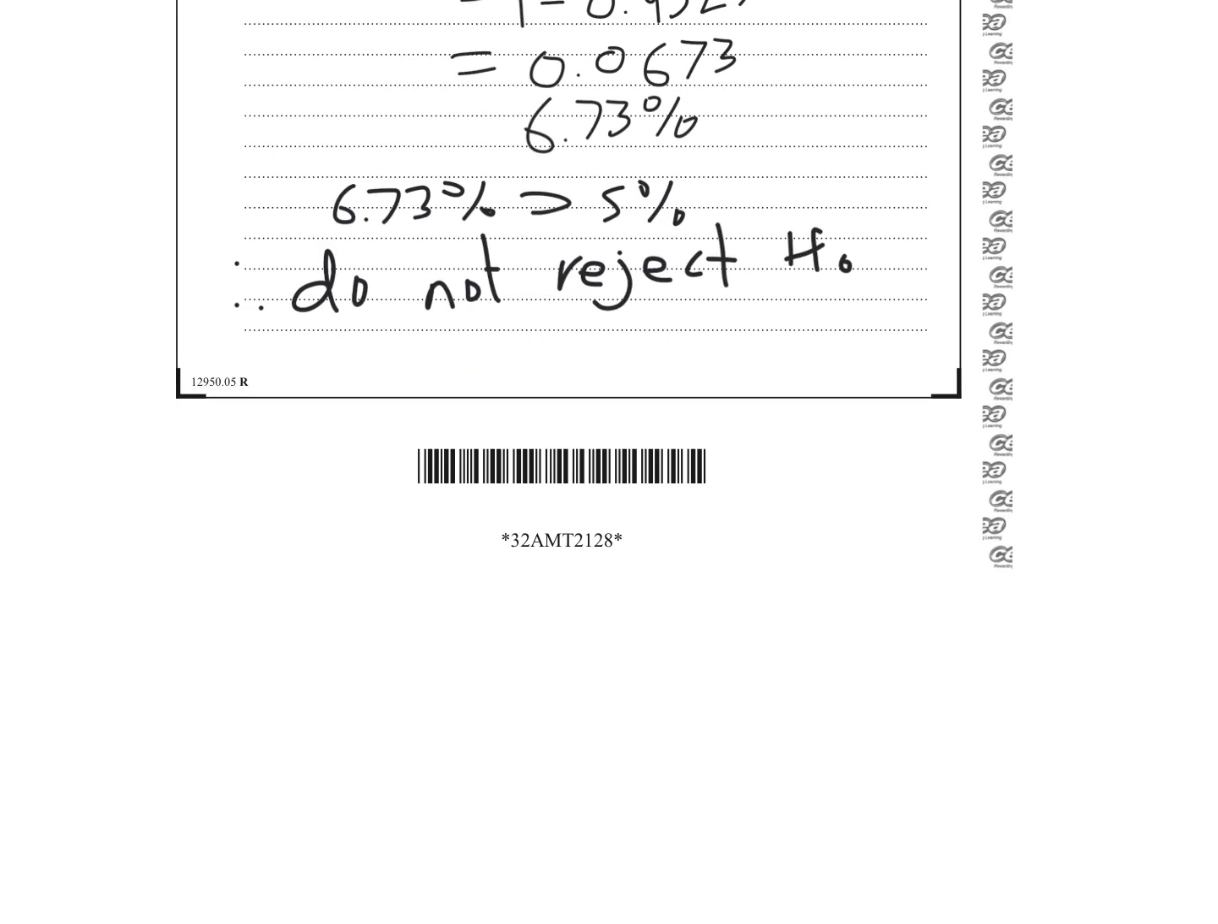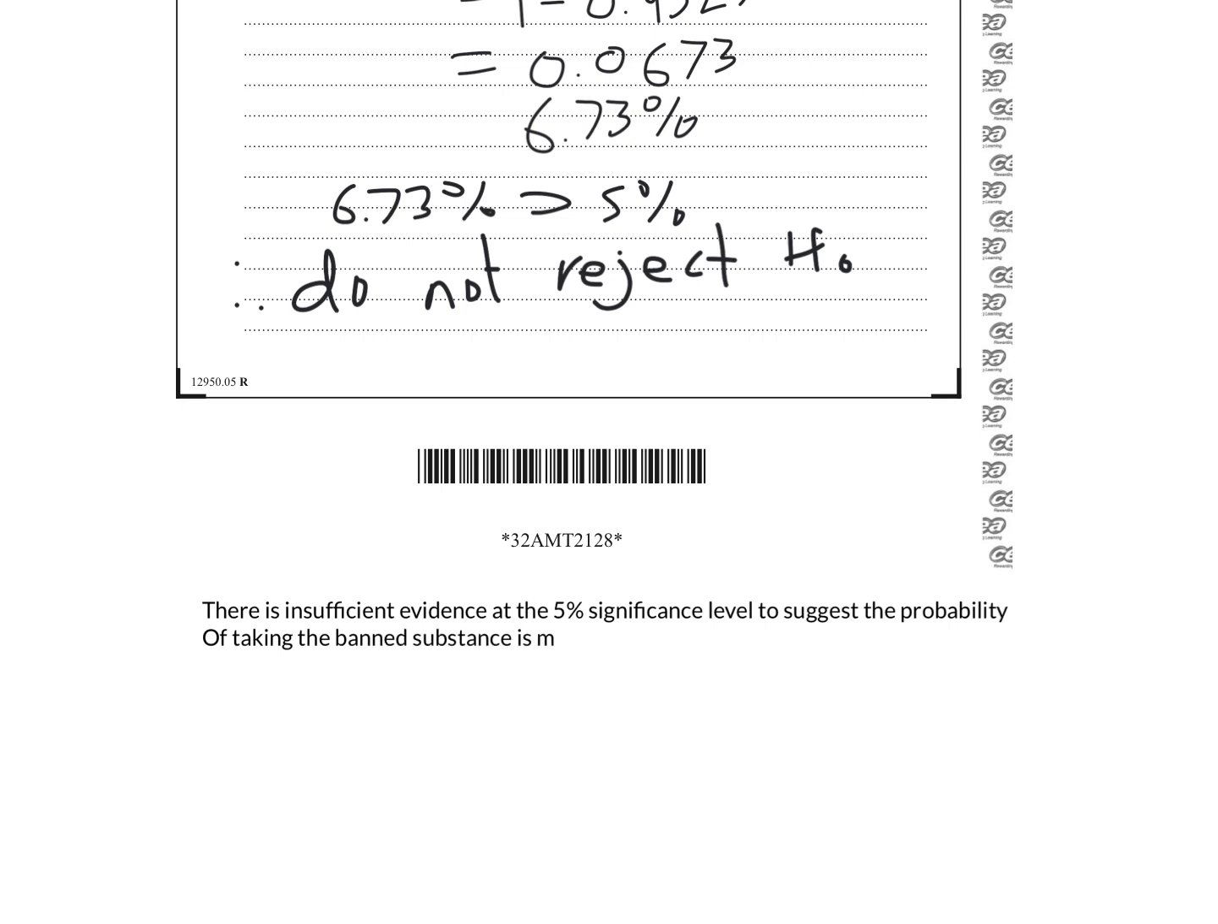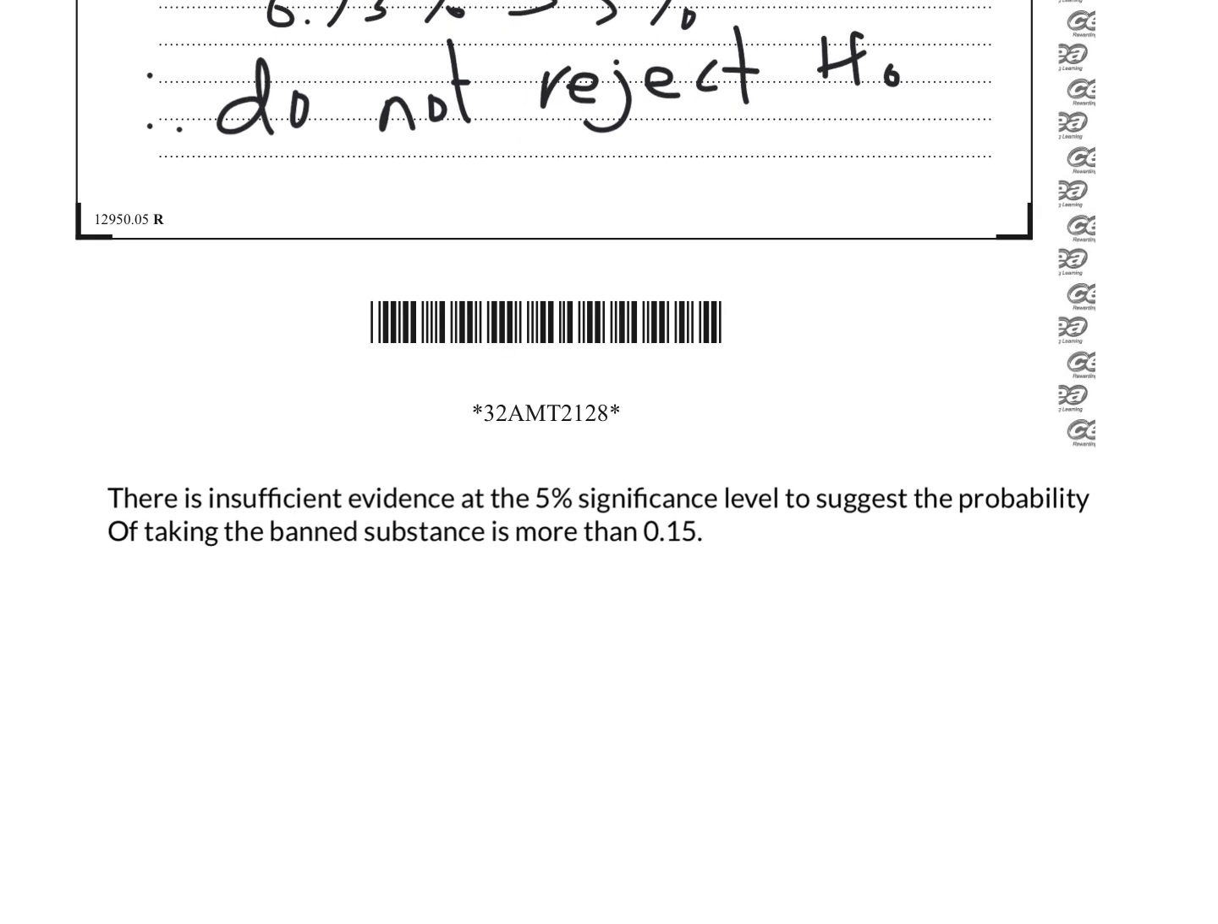And maybe I'll just type this in, it'd be easier. There is insufficient evidence at the 5% significance level to suggest the probability of taking the banned substance is more than 0.15.